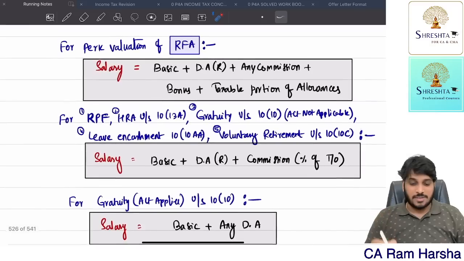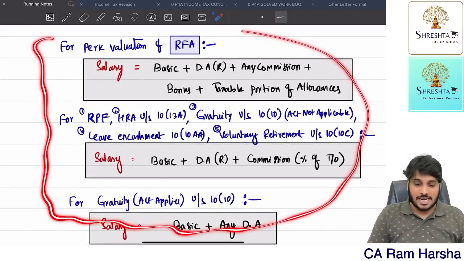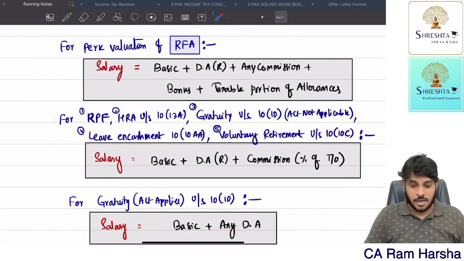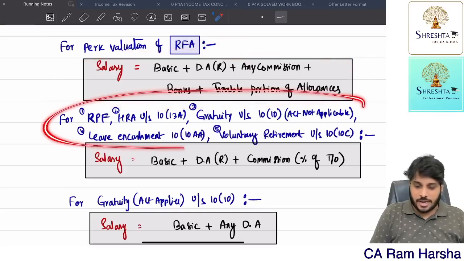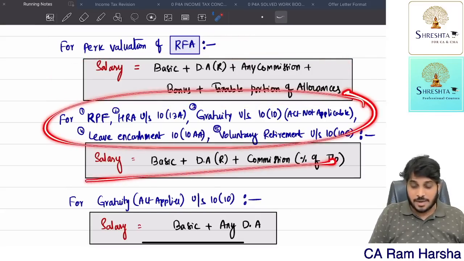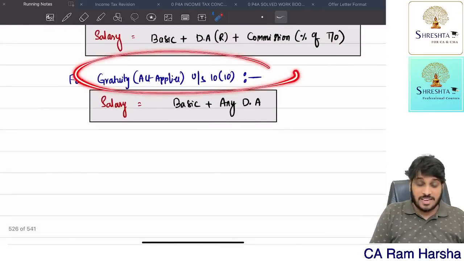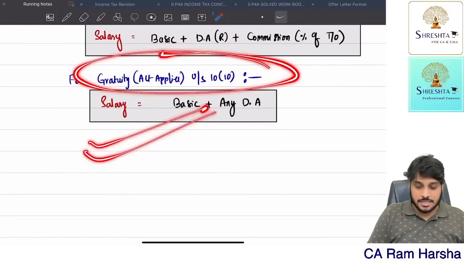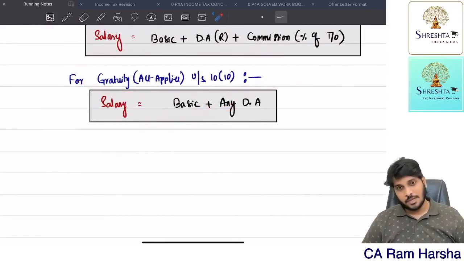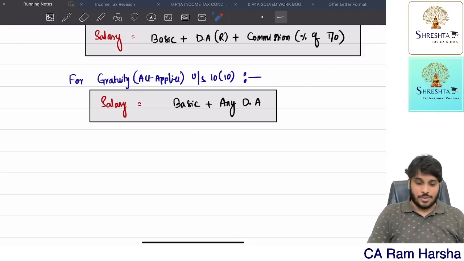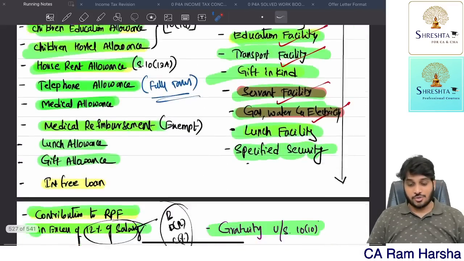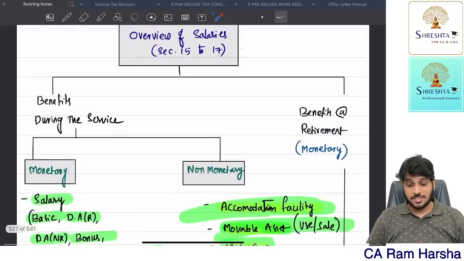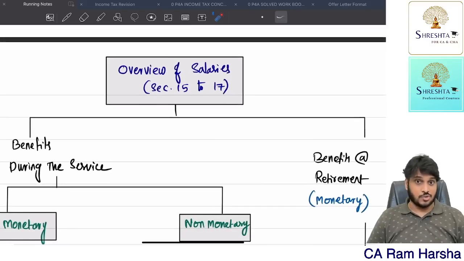So whatever salary definition is used in the salaries chapter, broadly there are 3 definitions. For RFA, salary means apply this definition. For these 5 purposes, salary means apply this definition. For gratuity, where the Gratuity Act is applicable, apply this salary definition. Be able to understand. Getting it? So that's it. With this, even the accommodation facility point is also completed. With this, the salaries chapter provisions have come.